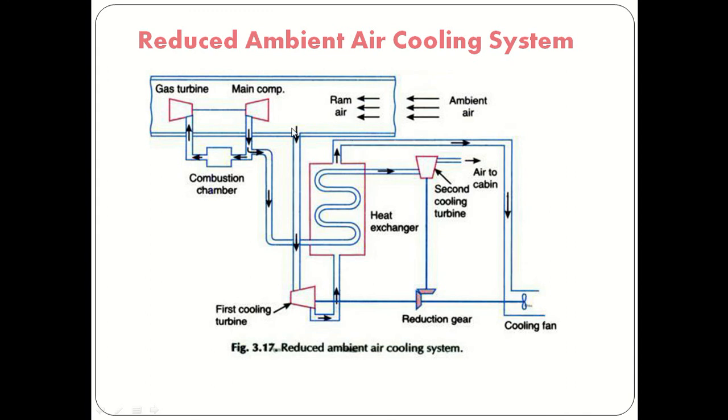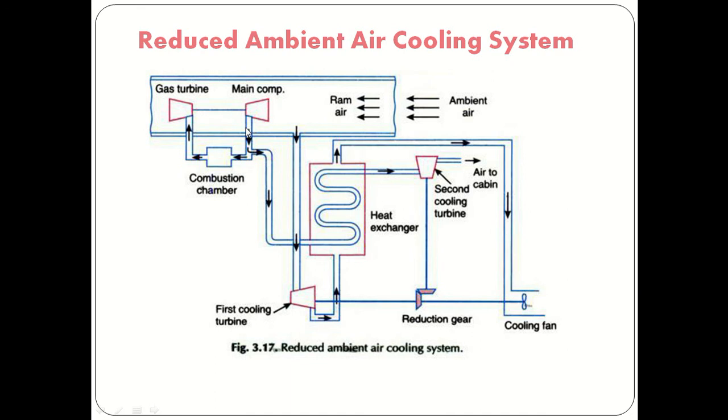It is first expanded in the first cooling turbine, so its pressure and temperature will be reduced, and after that, that air is used for the heat exchanger process. So cooled ram air is supplied through the heat exchanger, and that will be drawn by using a cooling fan with the power generated by the first cooling turbine. Okay, so this is about the ram airflow.